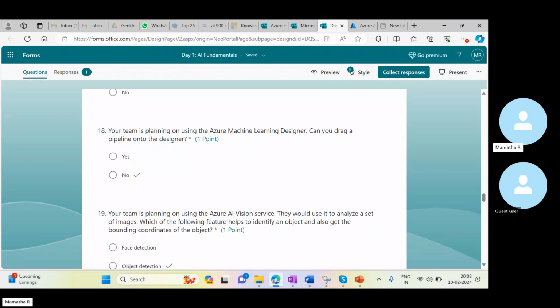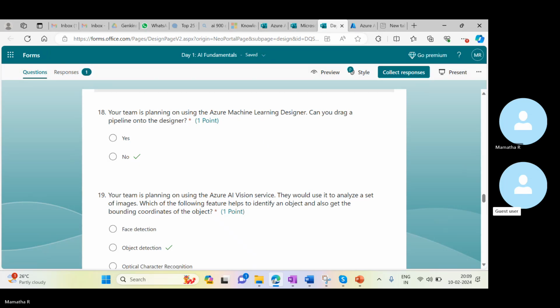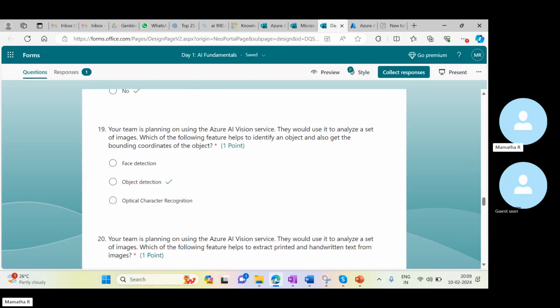Your team is planning on using the Azure Machine Learning Designer. Can you drag a pipeline onto the designer? We can't drag a pipeline. We can only drag the different datasets I want, like split data, evaluate model and score model, and also whichever machine learning algorithm I want to use. After that, we need to submit it to the pipeline, which will create a job and try to run the designer that we created, correct? Yes.